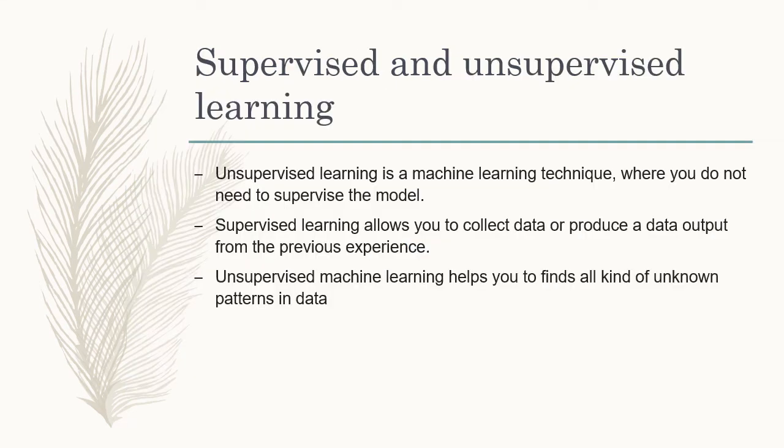So here are the two learning methods, that is supervised and unsupervised. So what is supervised learning and what is unsupervised learning? As the name suggests, unsupervised learning is a machine learning technique which does not need to supervise the model.